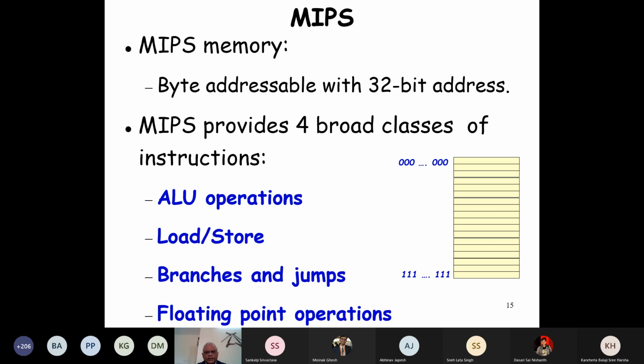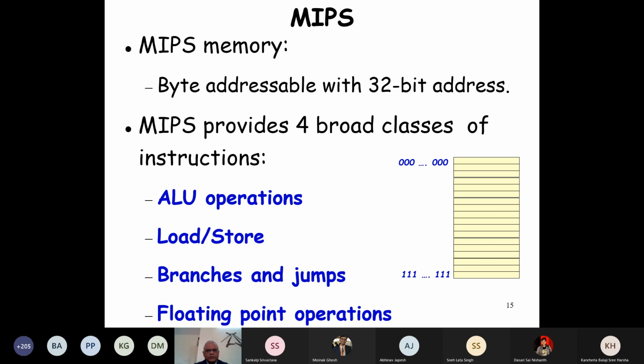And we had 4 broad classes of instructions: ALU, where we look at the ALU instructions; load store, to get data from memory and store data into memory; the branches and jumps; and the floating point operations. We are not going to discuss floating point operations in the assembly code that we are going to write.